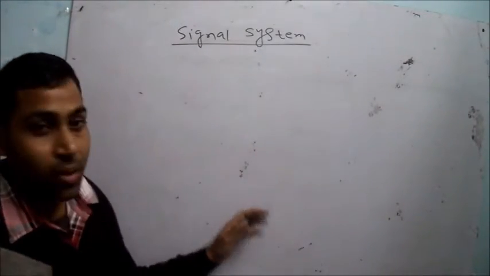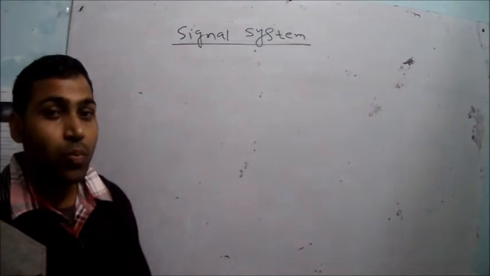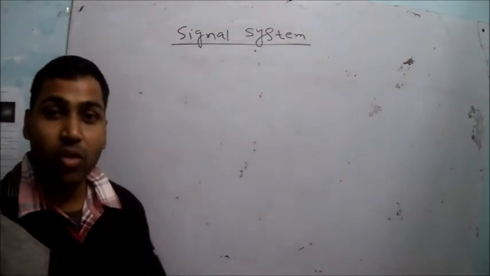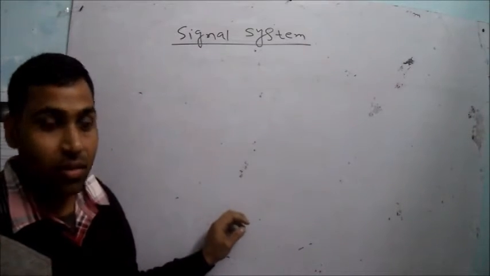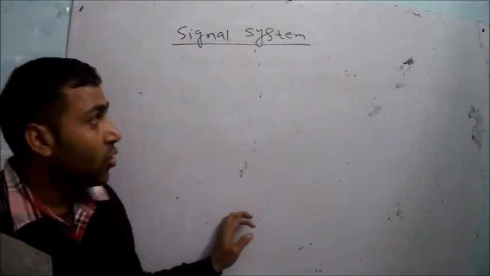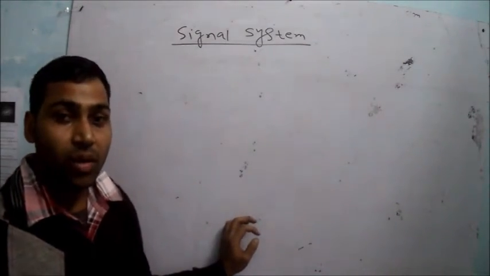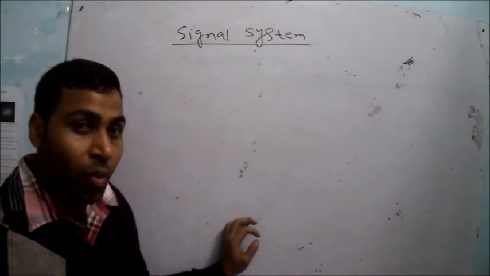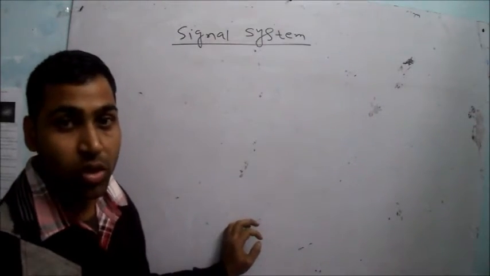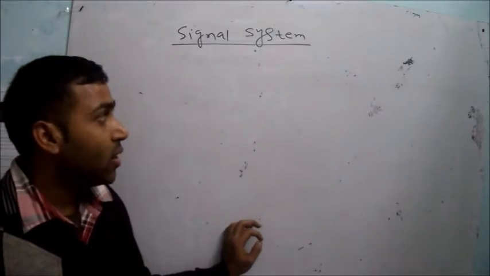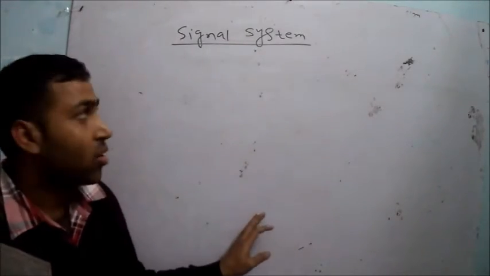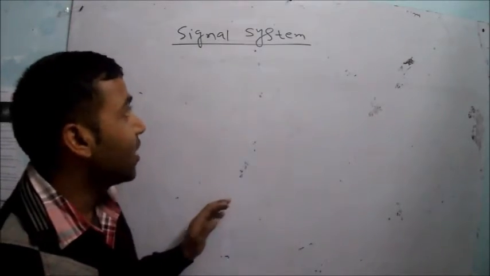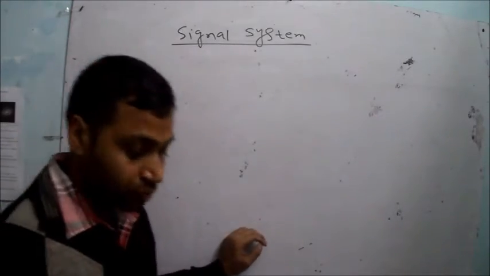Now something about the system. A system is something which takes an input and gives an output signal. For example, if you have an automobile car, it has an accelerator pedal. If you press this pedal, then your car will accelerate. So the input is pressing the pedal and the output is the acceleration of the car. We have many applications of signals and systems in our day-to-day life.